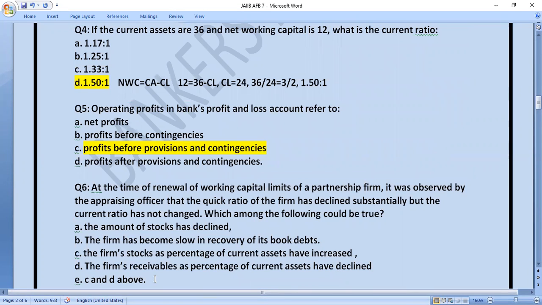And E, C and D. Let's see what is the right answer, and the right answer is A, that is the amount of stock has declined. So जो stock का जो amount है वो decline हो रहा है. Due to that this is happening.